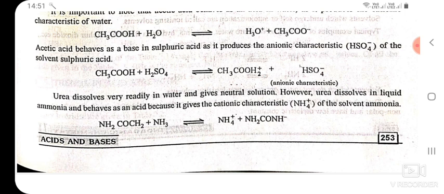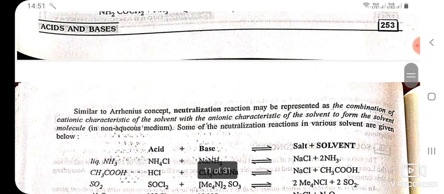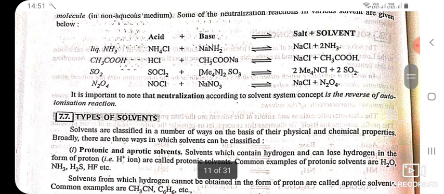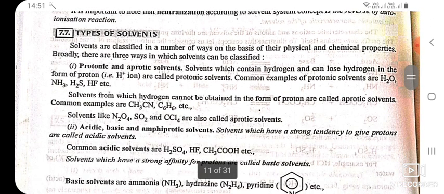However, urea dissolves in liquid ammonia and behaves as an acid because it gives the cationic characteristic NH4+ of the solvent ammonia. Similar to the Arrhenius concept, neutralization reaction may be represented as the combination of the cationic characteristic of the solvent with the anionic characteristic of the solvent to form the solvent molecule in non-aqueous medium. Some of the neutralization reactions in various solvents are given below. It is important to note that neutralization according to the solvent system concept is the reverse of the autoionization reaction.